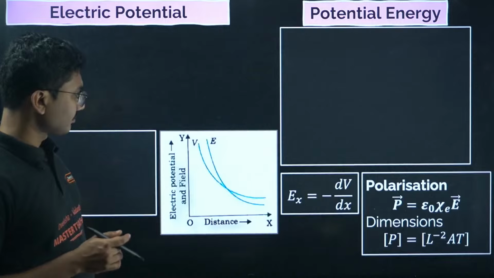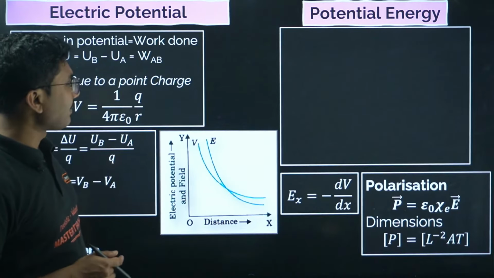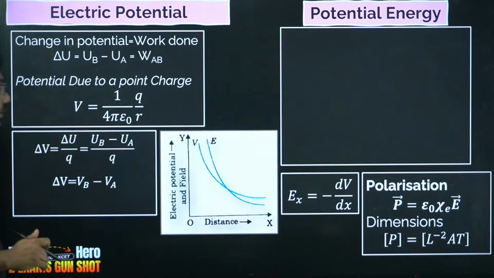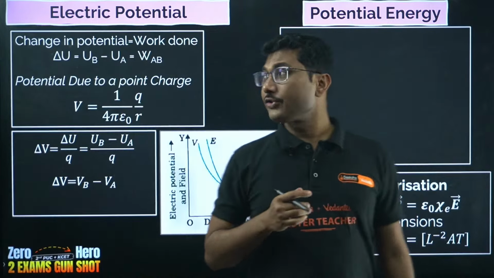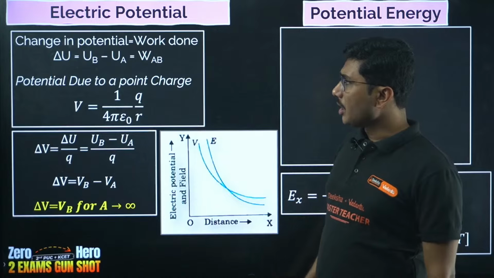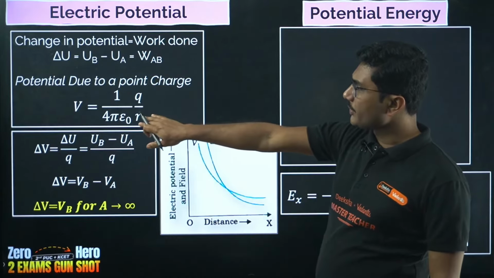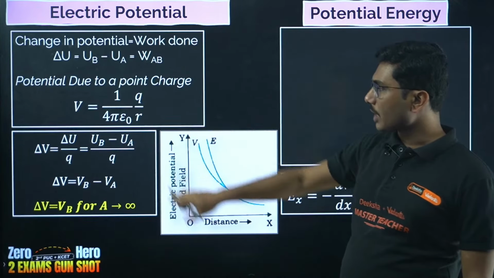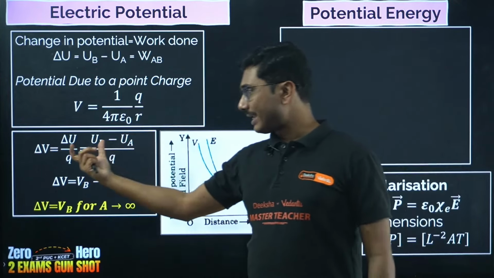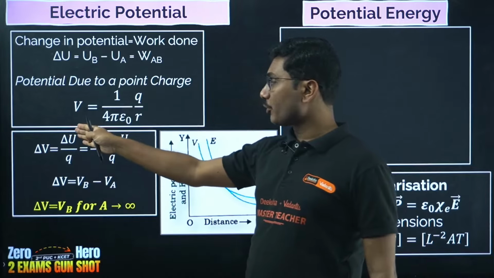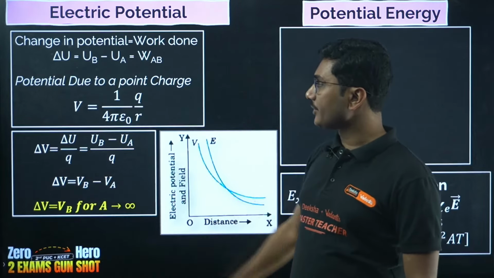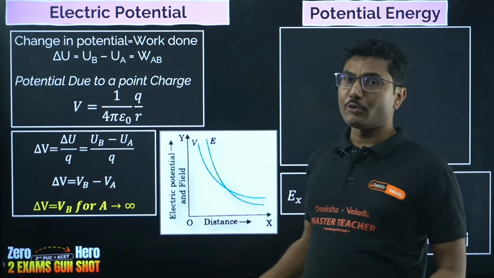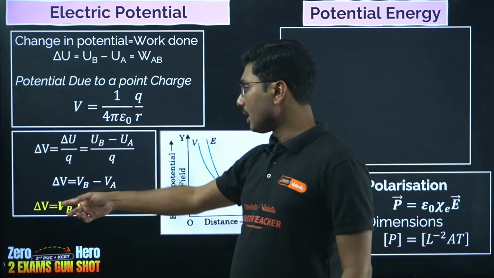Now, formula sheet for the chapter. Change in potential equals work done per unit charge. Potential due to a point charge is given by V equals 1 by 4 pi epsilon naught Q upon R. Difference in potential energy divided by unit charge is the difference in potential between two points.